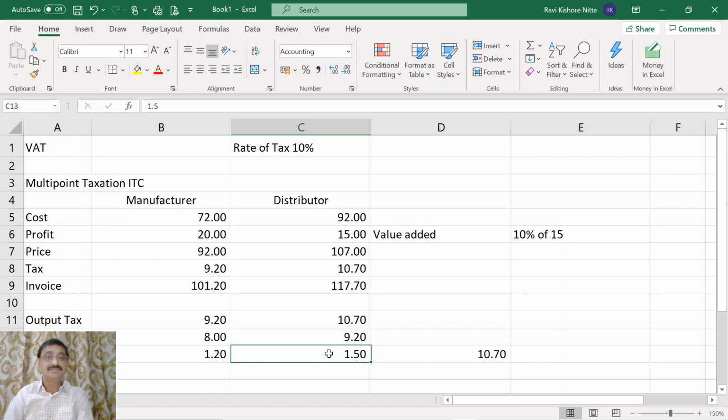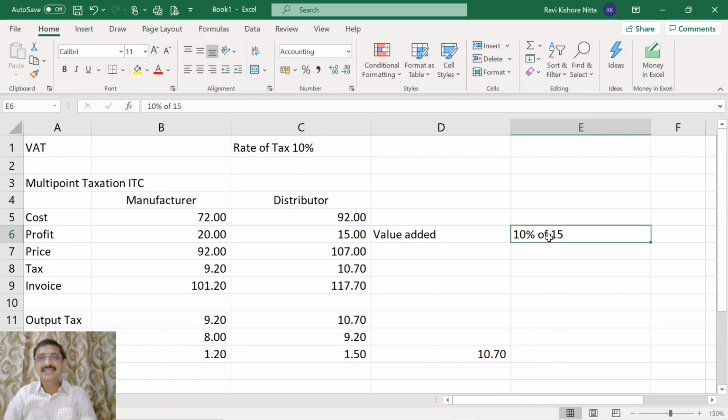However, we calculated this in a roundabout manner. First we calculated the output tax, then we reduced the input tax credit available and arrived at the 1.5 rupees of net tax payable by the distributor. Simply, you can also do it like this. What is the value added? 15 rupees.